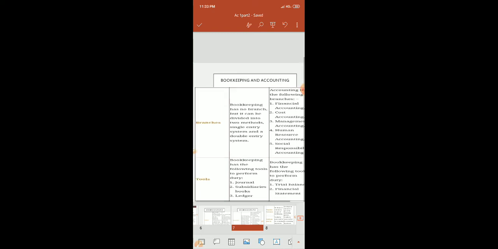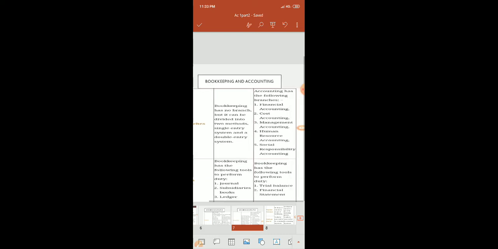Fourth point is branches. Bookkeeping has no branches. It is divided into two methods: single entry and double entry. Accounting is divided into 5 branches, but at your class level only 3 branches are important: financial accounting, cost accounting, and third is management accounting. One video will be based on these branches of accounting.